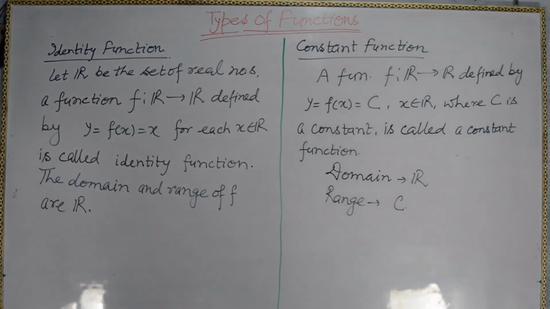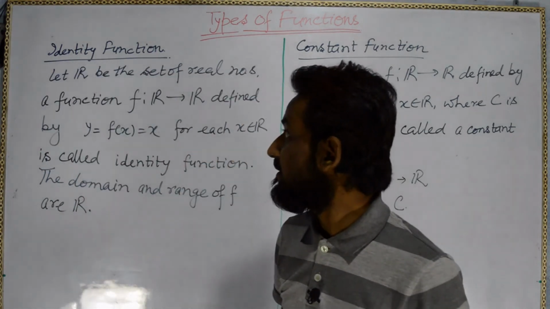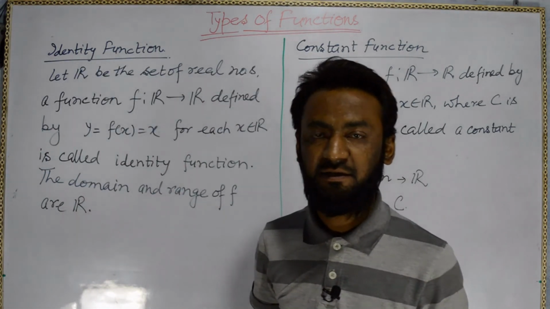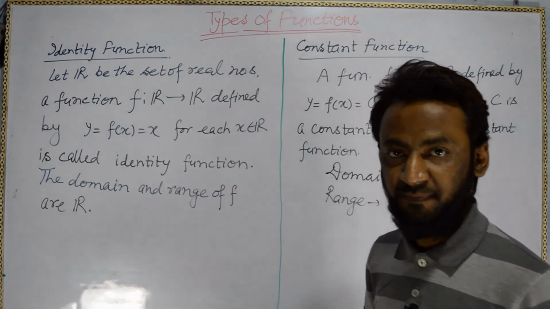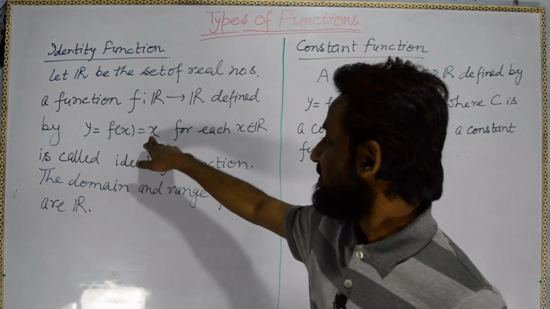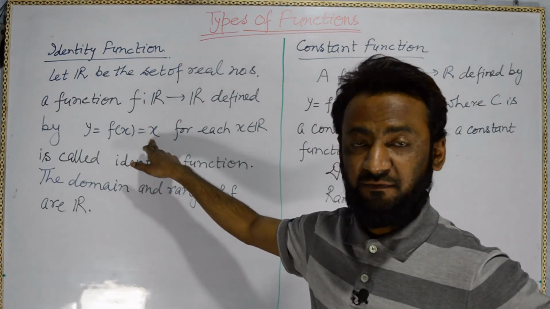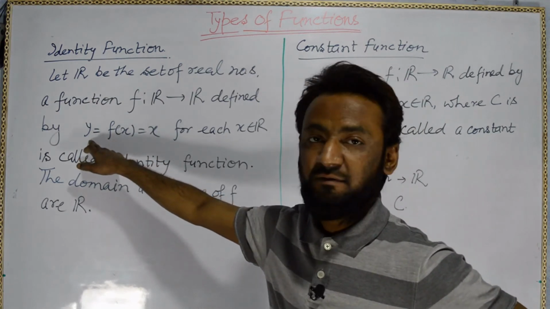Okay, types of functions. Let's start with the identity function. What is an identity function? I have written the definition. When we get y equal to f(x) equal to x, whatever x value we put from the domain, we get the same y value in the range.